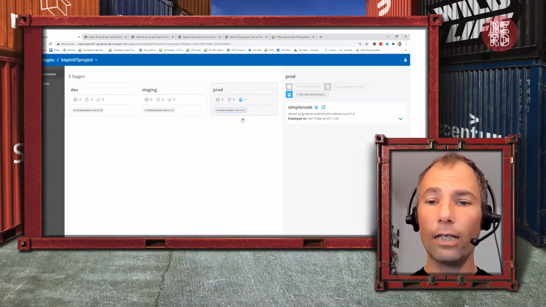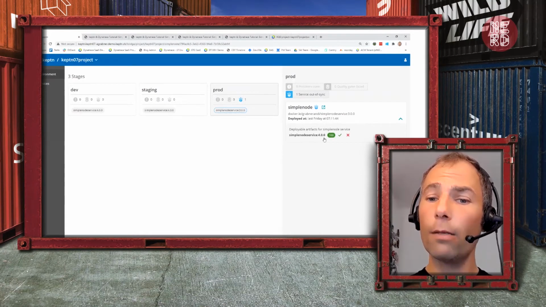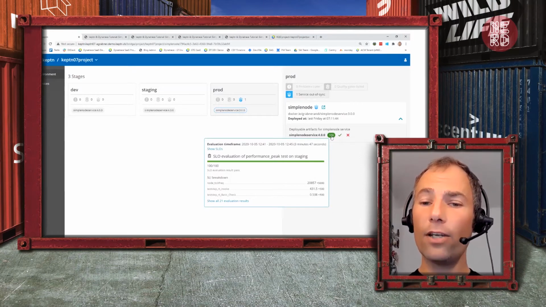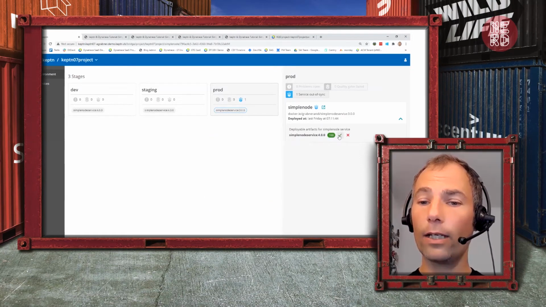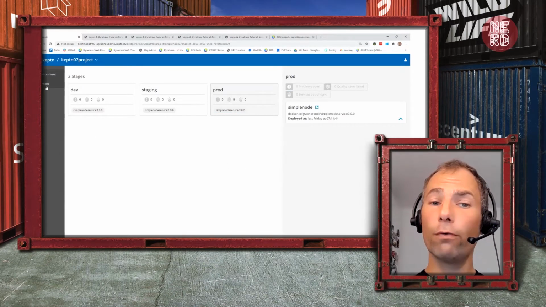But what you can see here, Keptn tells me that there is actually a new version available. Build number 4 would be available because it made it all the way through staging with 100% of the points. And now I can click the button here. And now the process continues, which means Keptn is now continuing the full workflow into prod.